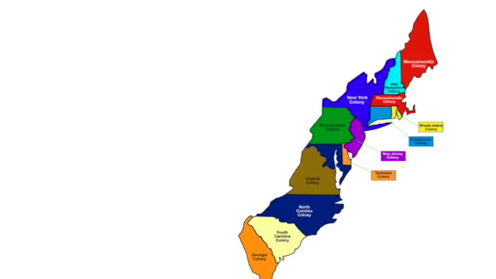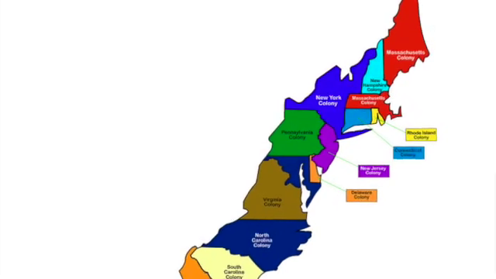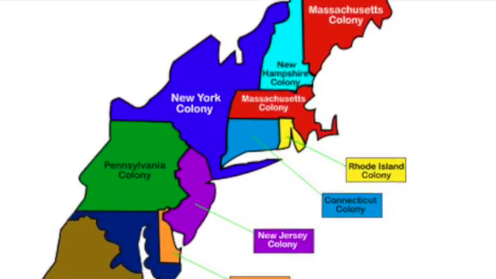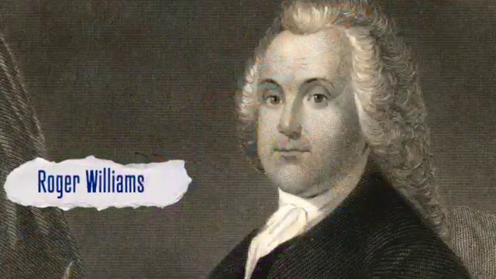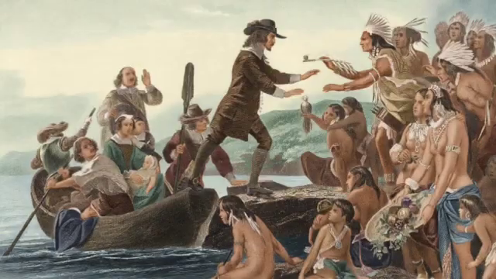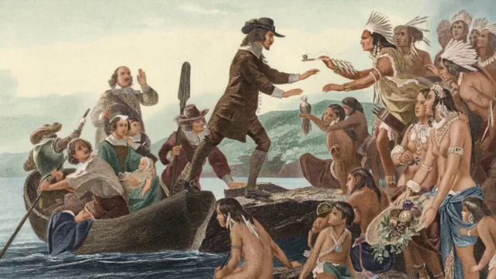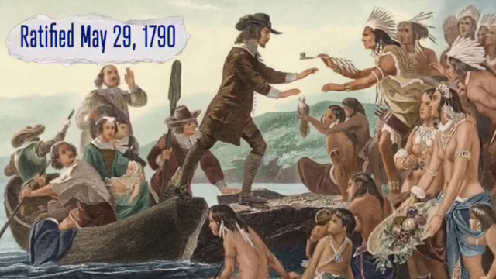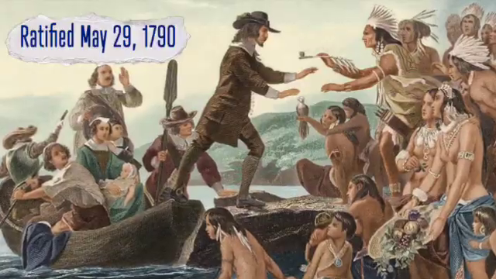The last state to join the Union and part of the original 13 colonies was Rhode Island. Rhode Island was founded by Roger Williams. Roger Williams was also a British who purchased the land from Native Americans, and it was ratified May 29th, 1790.